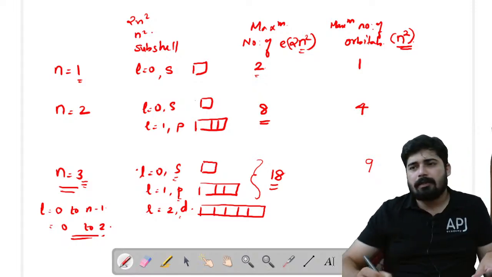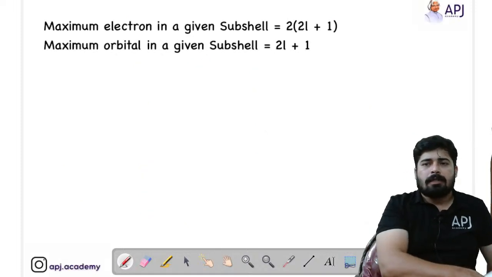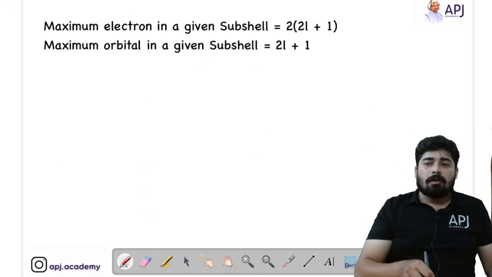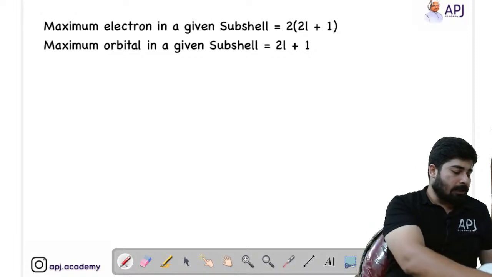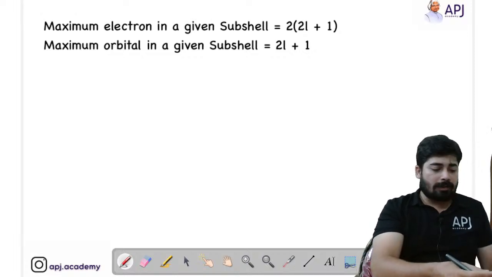Hope this is clear. Now we will move on to the next topic. Yeah, so we just completed the maximum number of electrons in the shell.